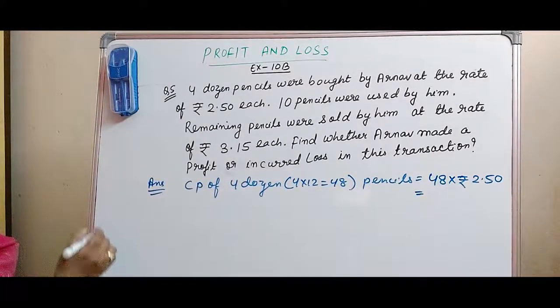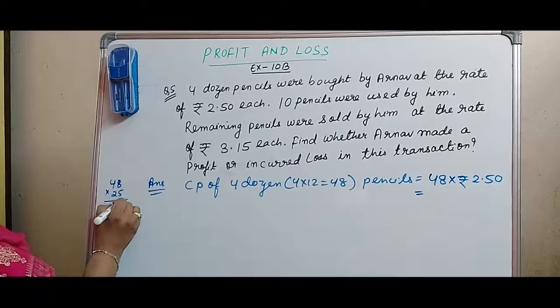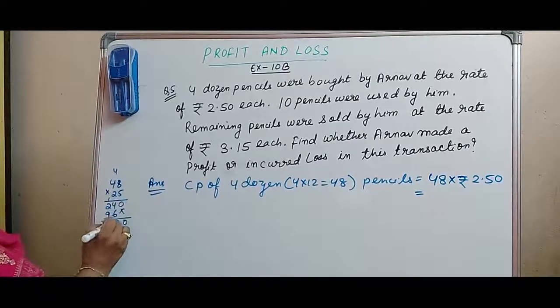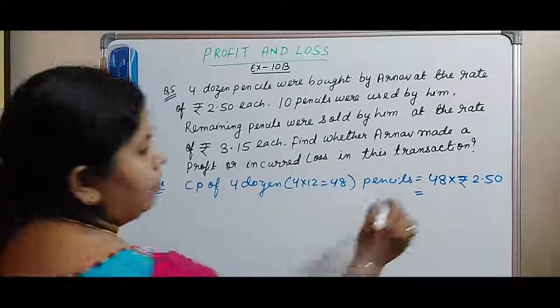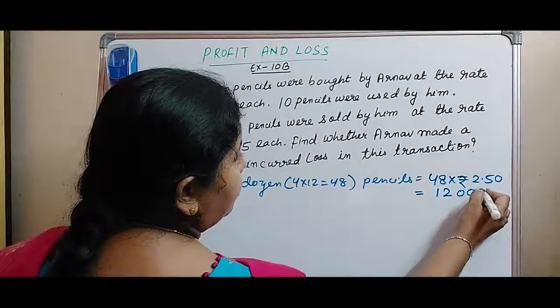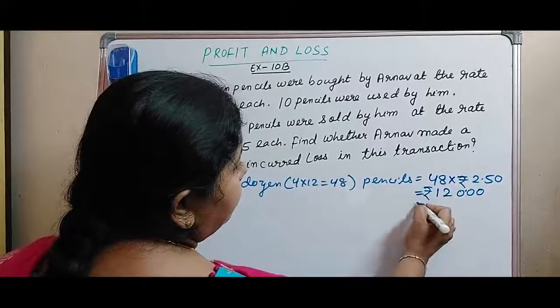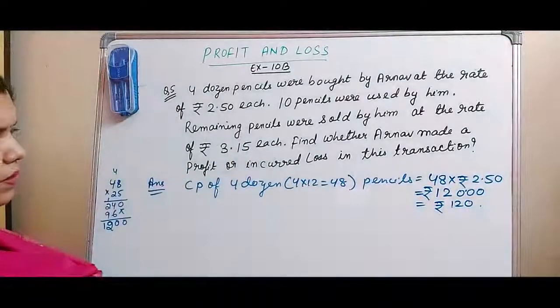Let us multiply 48 by 25. 8 5s are 40, carry 4. 24 here, and this is 96. 9 plus 2, 11 plus 1, 12. So 1200, one more 0. Now 2 digits from the right hand side means it is rupees 120. This is cost of 4 dozen pencils.